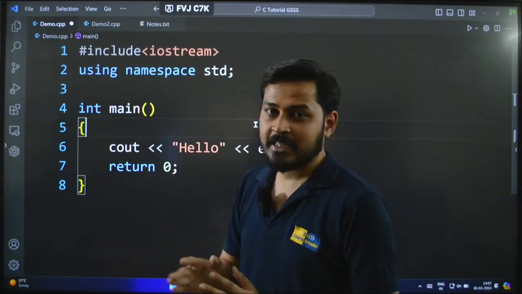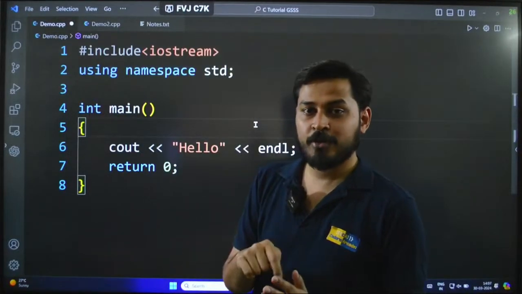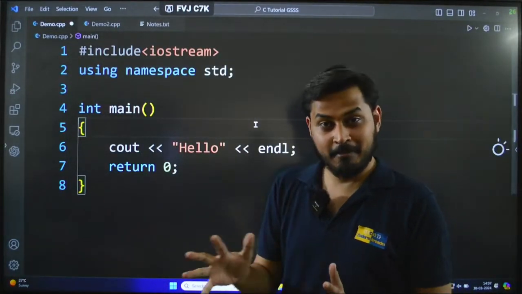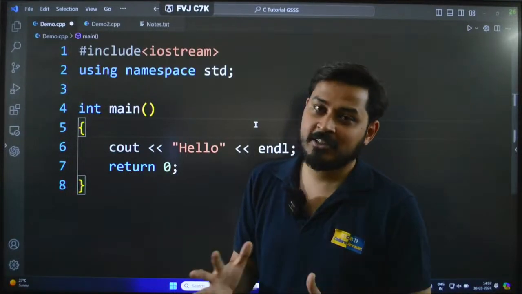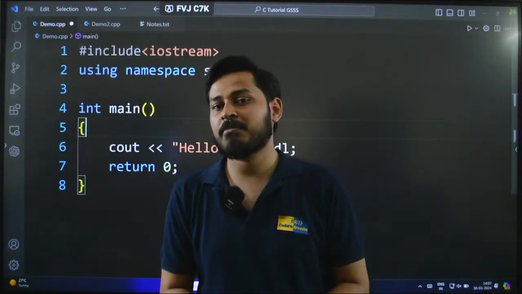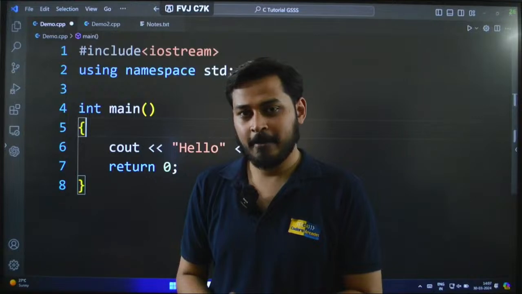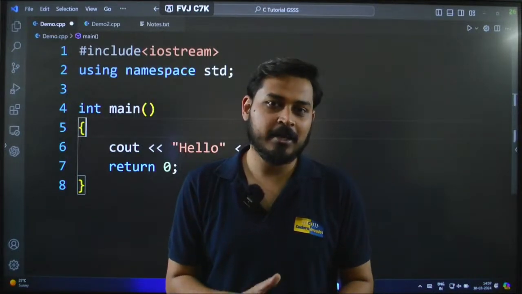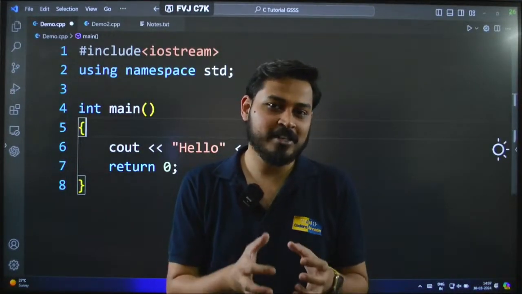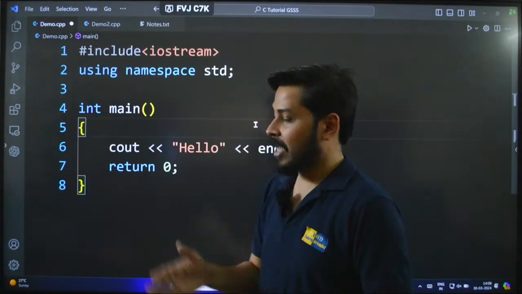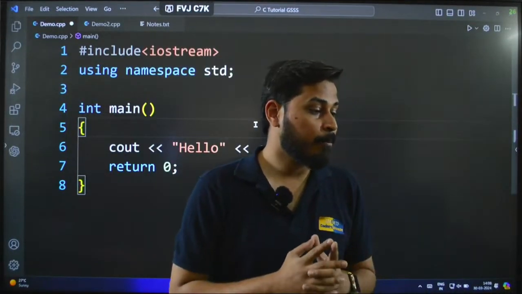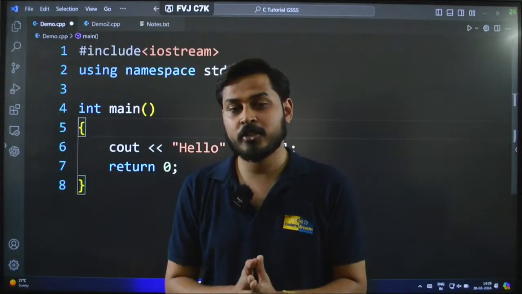If I had written void main here, then we wouldn't necessarily have to write this. But this is C++, and most of the time in C++ we write int main. We will get to know about this in a much better way as we progress into our course. But in this case we write int main, and always remember that the main function is the place where the execution happens.